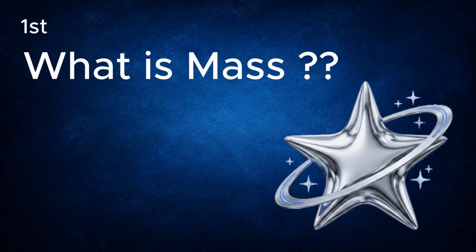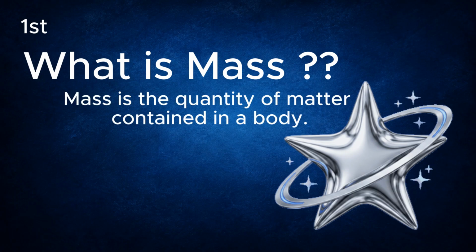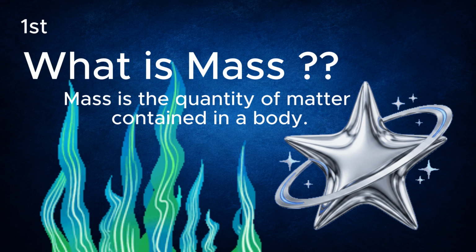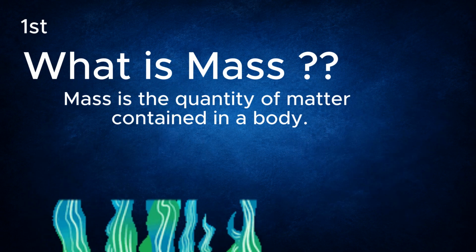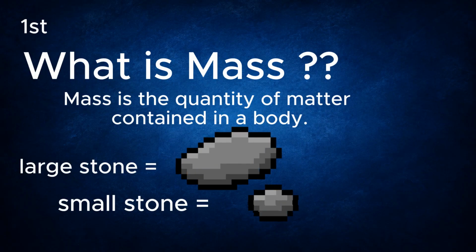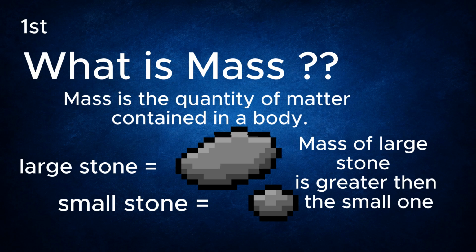First, what is mass? Mass is the quantity of matter contained in a body. We say that mass tells how much matter an object contains. For example, if we have a small stone and a large stone, the large stone generally contains more matter than the small stone. So its mass is greater than the small stone.